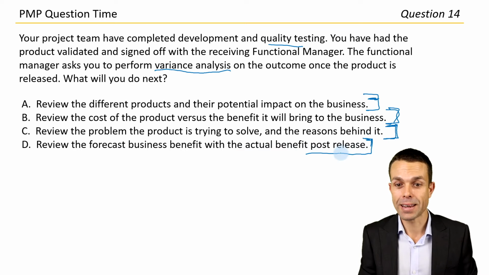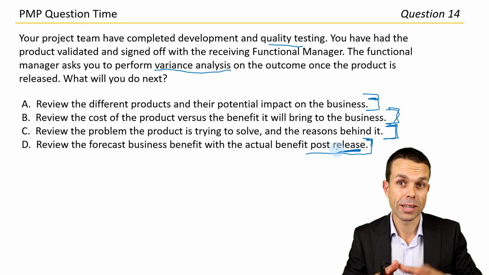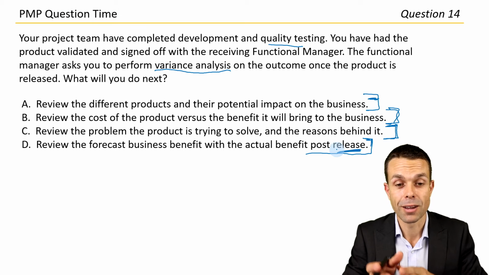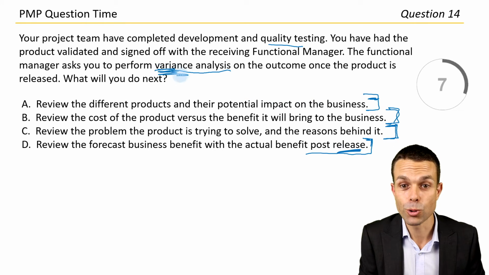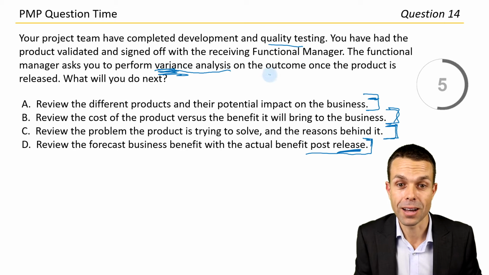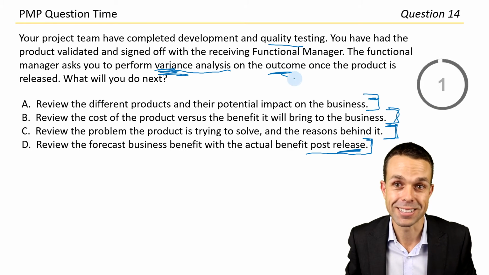Okay, well, that gives us a clue there. Obviously, we're releasing the product, so we're looking at the benefit. What did we say we were going to get versus what are we actually getting? That's the variance between those two things on the outcome. So all of it's starting to make sense now. I think that makes sense. Let's go with answer D.